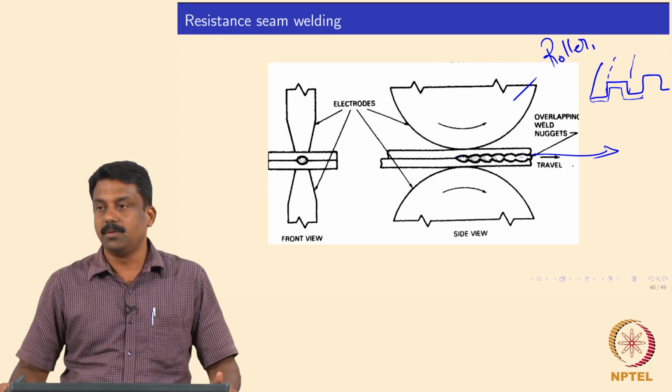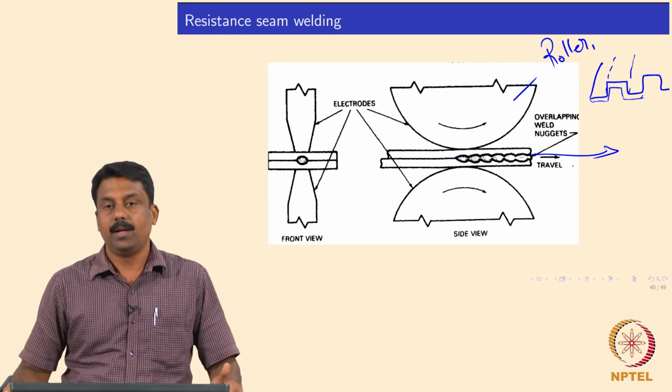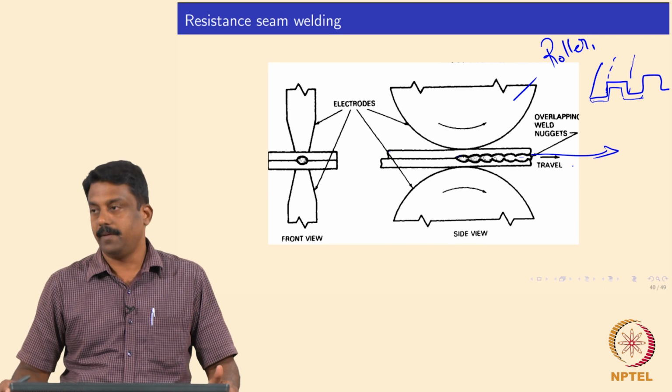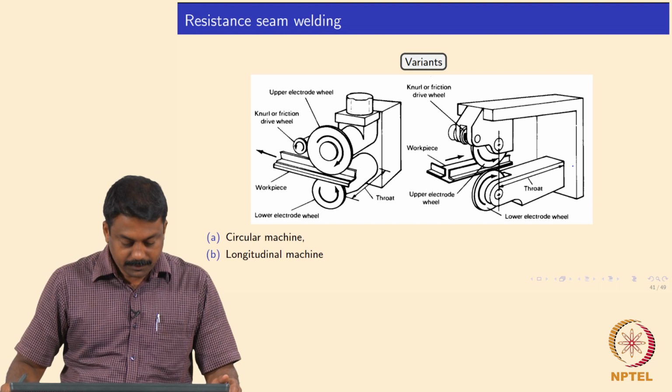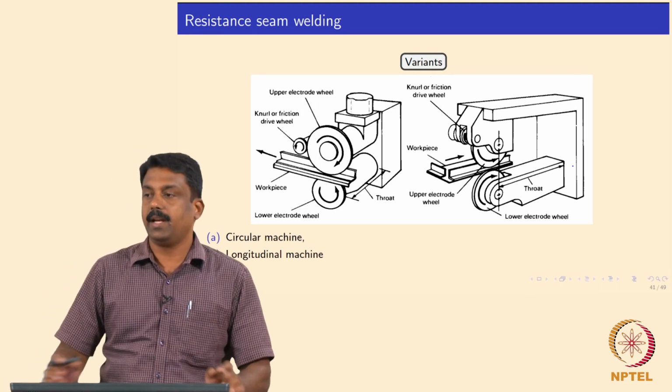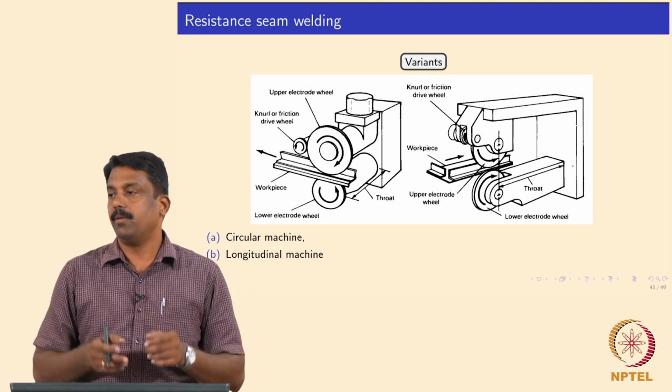And this process is also commonly used for pipe making or tube making. So, instead of flat rolls, you may also have bending rolls.